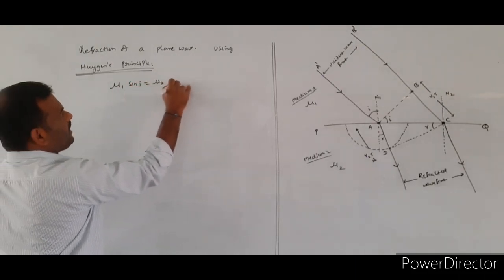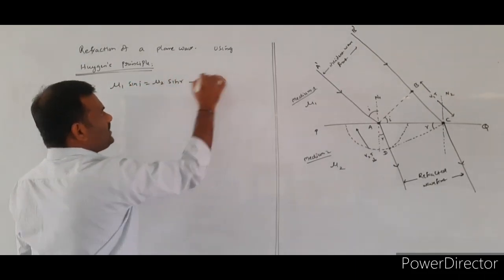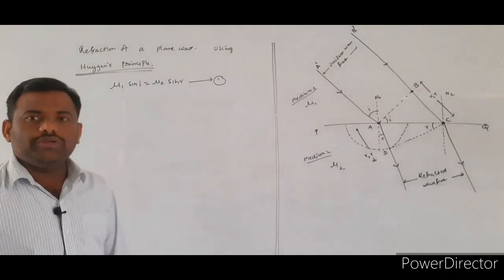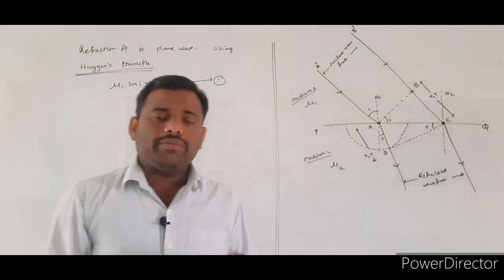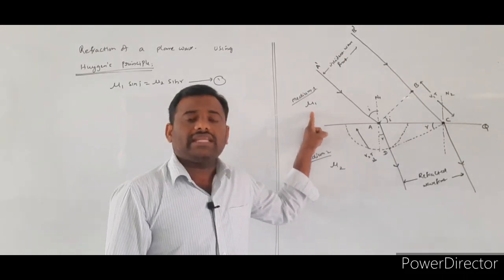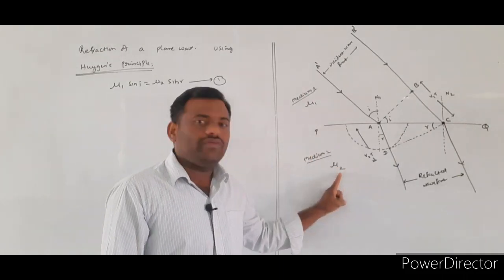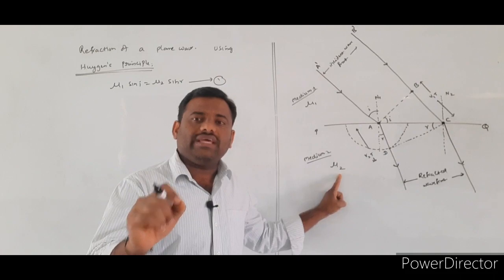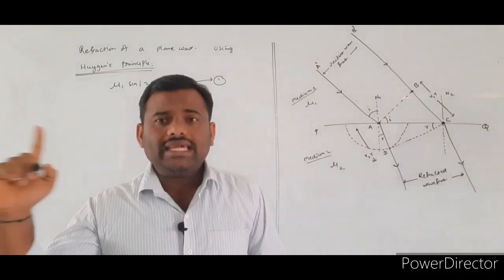Snell's law of refraction. What is Snell's law of refraction? μ1 sin i is equal to μ2 sin r. What are μ1 and μ2? μ1 indicates the refractive index of the first medium, and μ2 indicates the refractive index of the second medium.